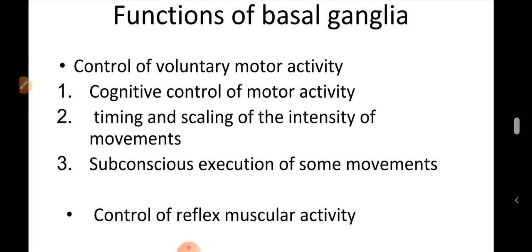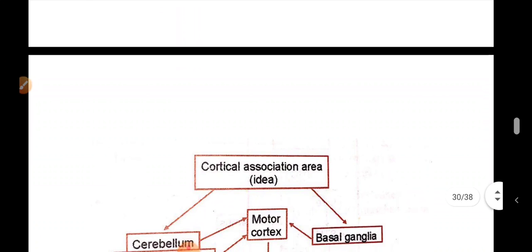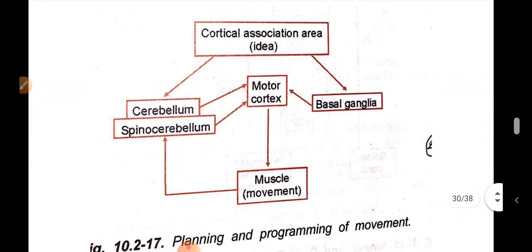So what is the pathway here? The planning and programming of the movements. The pathway for the cognitive control of motor activity is executed by the basal ganglia through the feedback loop. So in the cortex, an idea is generated, the afferent fibers will go to basal ganglia, from basal ganglia to the motor cortex. Also the fibers will come from cerebellum, and from motor cortex the signals will be sent for muscle movements.